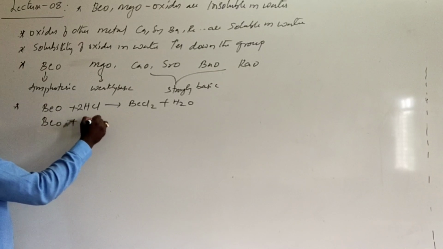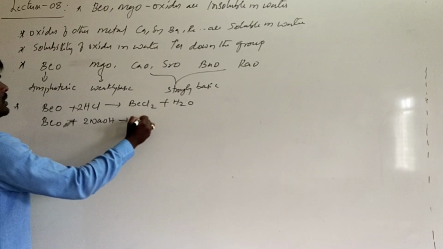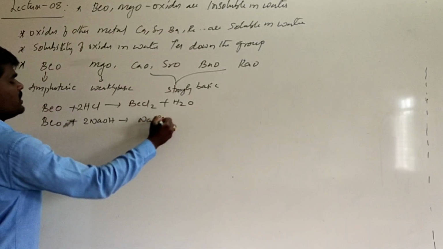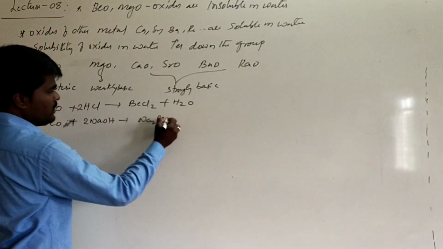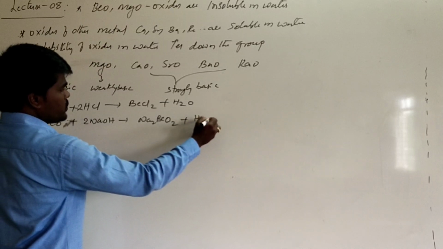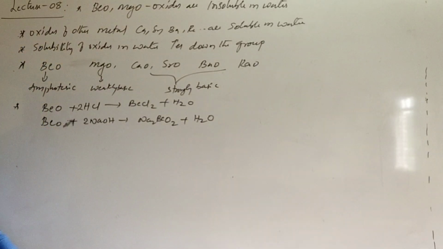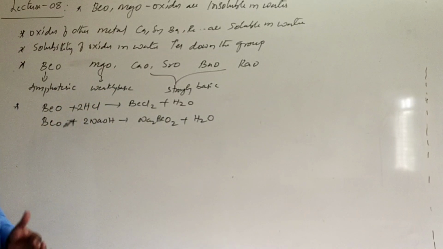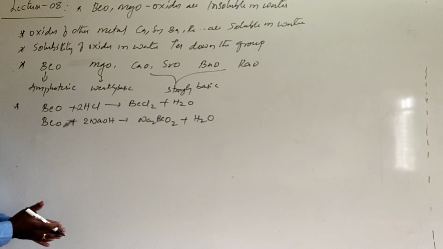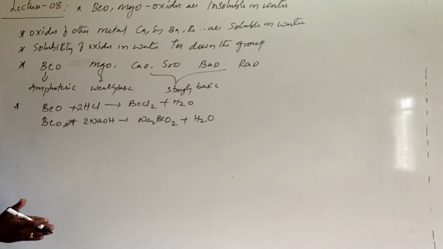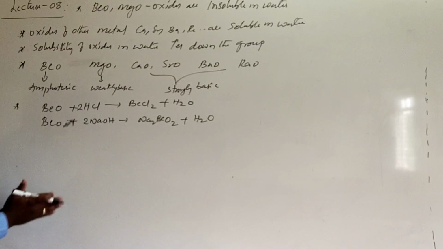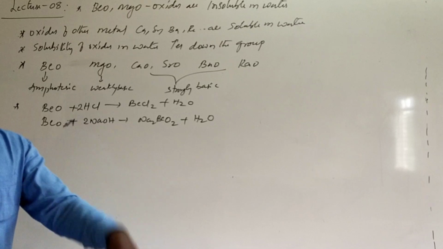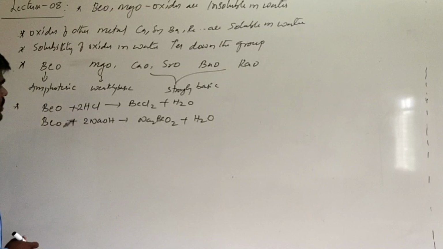Suppose we can also react with NaOH to form Na2BeO2 plus H2O. Generally, other oxides, being basic in nature, cannot react with the bases, but they can react with the acids. Whereas beryllium oxide can react with both acids as well as bases.